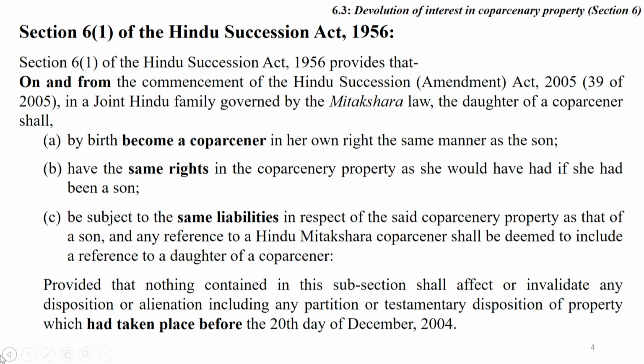Friends, section 6 sub-clause 1 provides that on and from the commencement of the Hindu Succession Amendment Act 2005, in a joint Hindu family governed by the Mitakshara law, the daughter of a coparcener shall, by birth, become a coparcener in her own right in the same manner as the son; have the same right in the coparcenary property as she would have had if she had been a son; be subject to the same liability in respect of the said coparcenary property as that of a son; and any reference to a Hindu Mitakshara coparcenary shall be deemed to include a reference to a daughter of a coparcener.